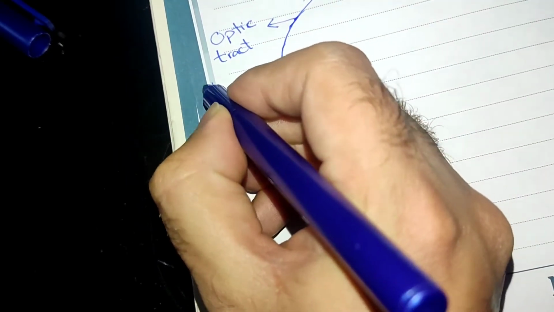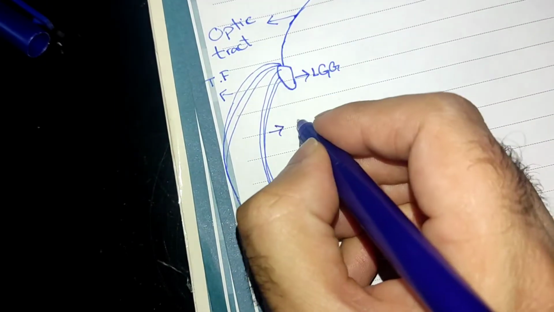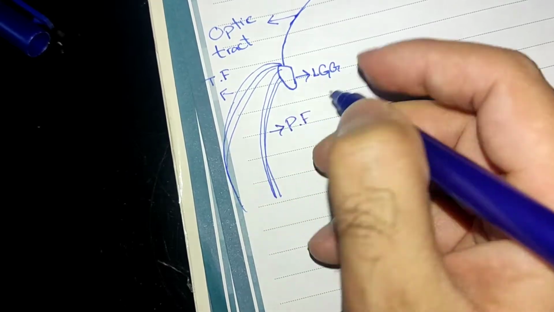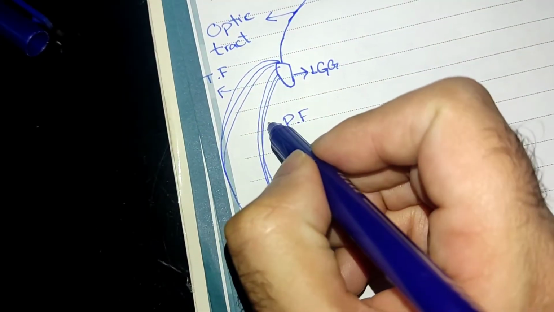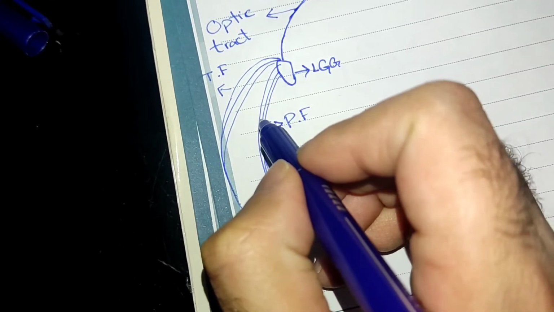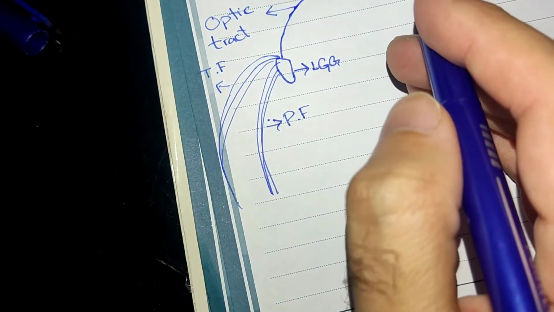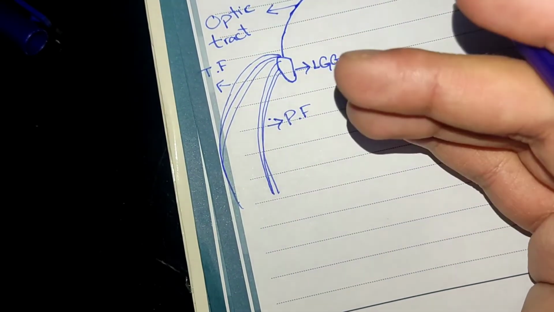I'm going to label these as temporal fibers, and these as the parietal fibers. The importance is in the lesion. If the lesion occurs on this, it means that you will have a problem in the inferior field of vision. We're going to come to that, but I'm just mentioning it so you pay special importance to these fibers.